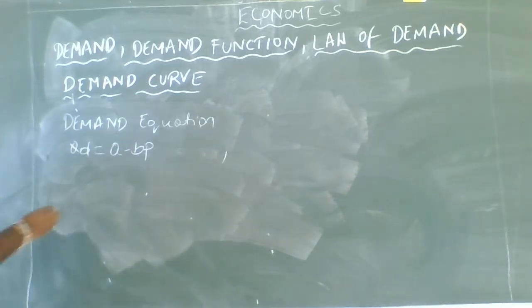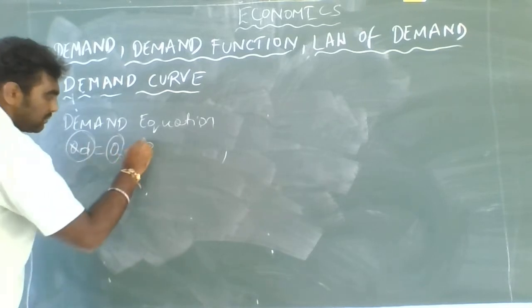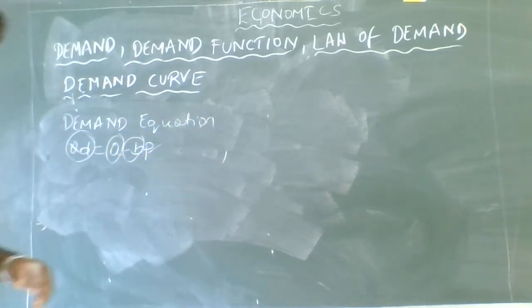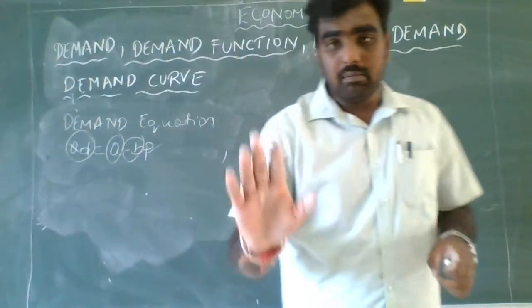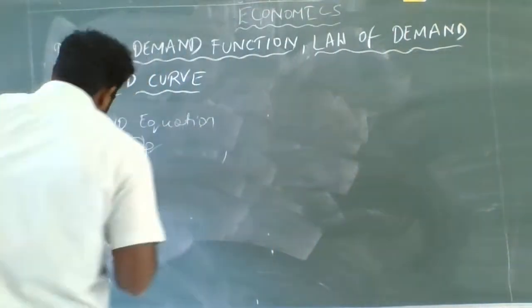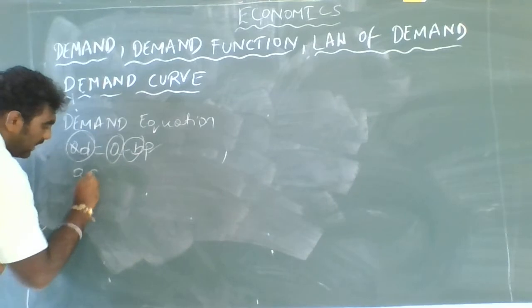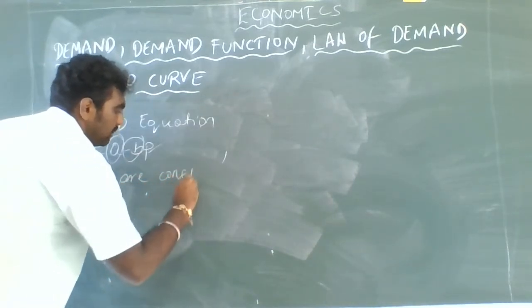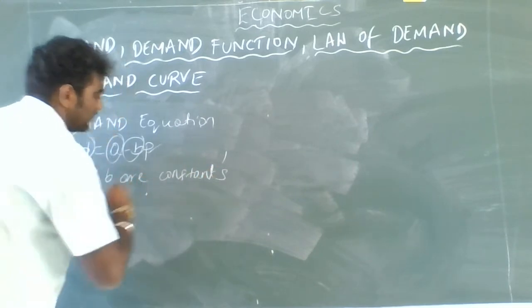So we have to understand what is QD, what is A, what is minus B and P. You know that QD is actually the quantity demanded, and they are stating that A and B are constants.